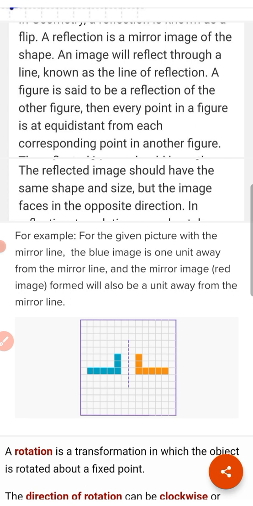An image will reflect through a line known as the line of reflection. A figure is said to be a reflection of the other figure when every point in a figure is equidistant from each corresponding point in another figure. The reflected image should have the same shape and size, but the image faces in the opposite direction. A reflection is a mirror image of the shape.